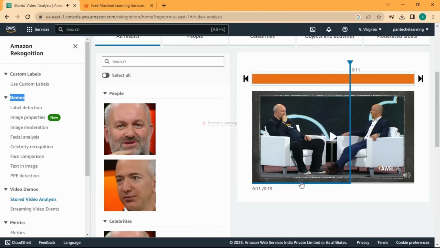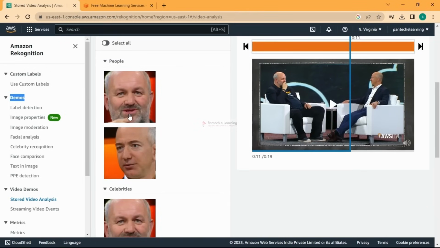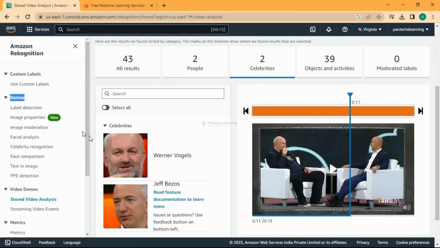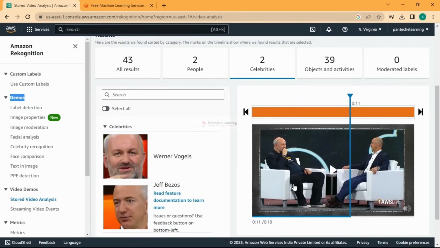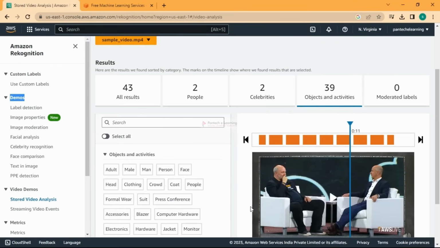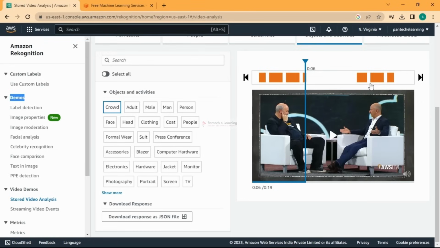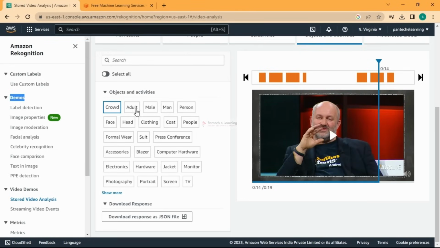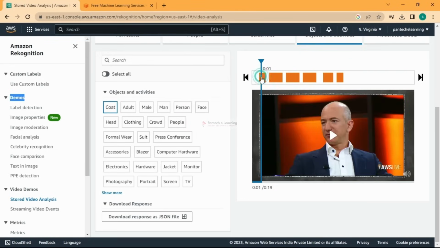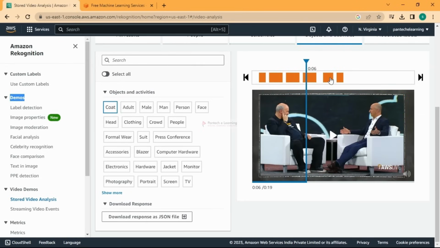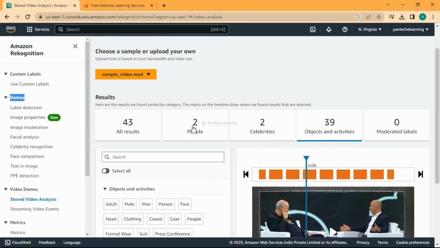Absolutely. So we have celebrities here, Jeff Bezos and some other person. If you don't know, you can check. This is Werner Vogels. If you pass a video, it is going to detect the objects. You can get the crowd. You can see here the crowd it is giving you, but it may match or sometimes it may not match. And like the quote, you can get the quote here. So it will detect objects from this and give you the timeline where it is present. That's how this thing works. So the people, celebrity, objects detected, and any moderated content, if it is available, it is going to show you automatically.